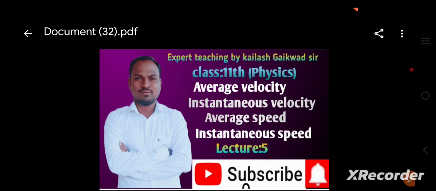Today we can see the concept of class 11th physics. The chapter name is motion in plane. The lecture number 5. Today we can see the concepts average velocity, instantaneous velocity, average speed and instantaneous speed. We can see the four concepts. Then we can start the first concept.